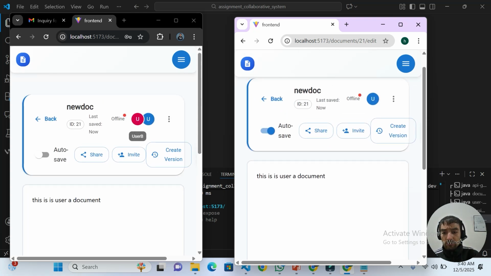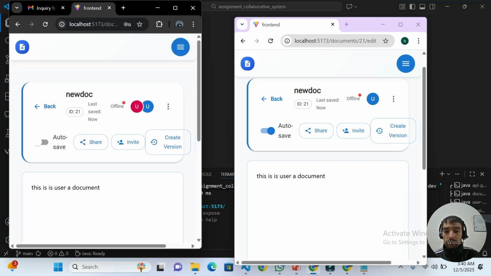Did you see here, user B's collaboration is already shown, that user B is in user A's document. Only user B appears here because user A is sharing the document with user B.